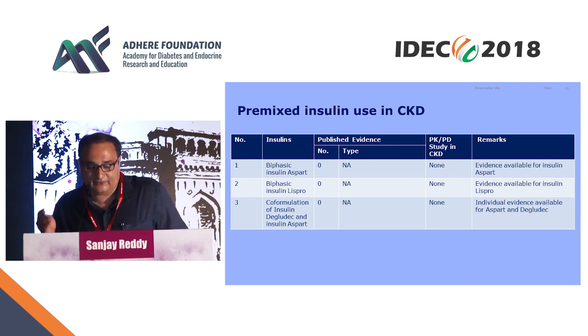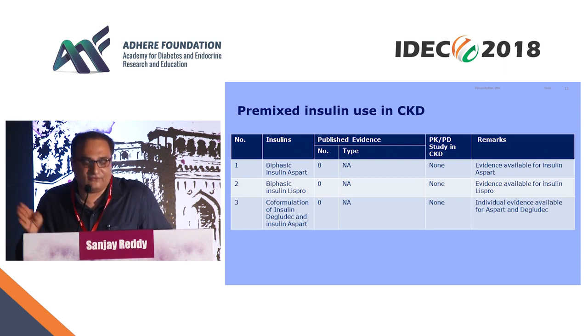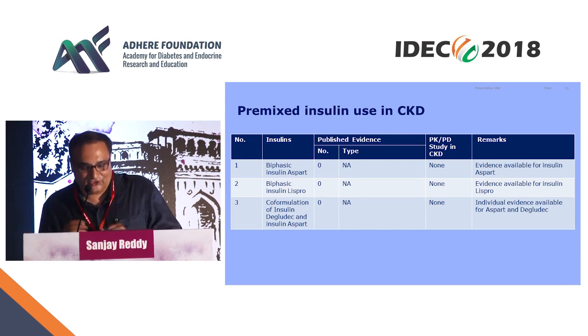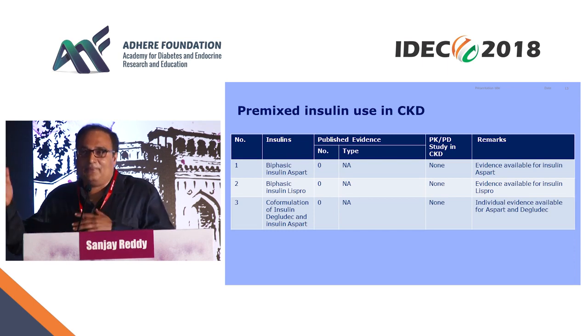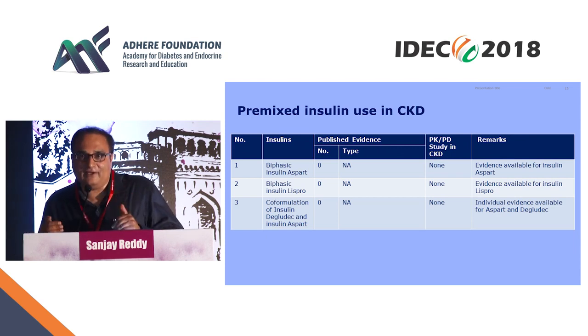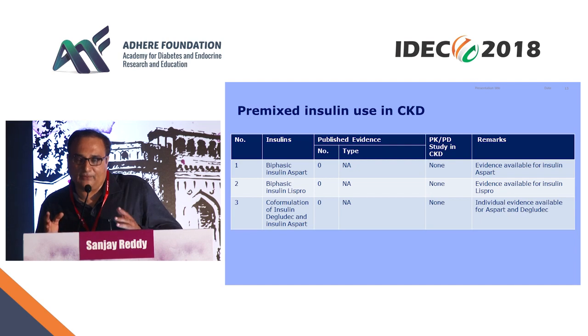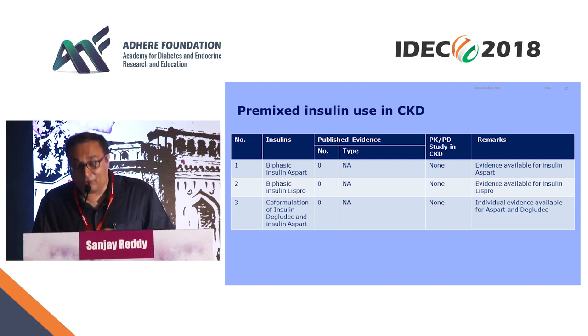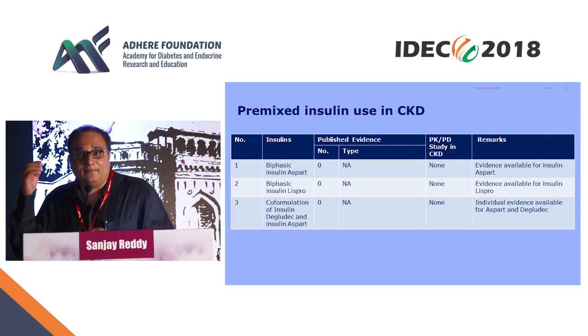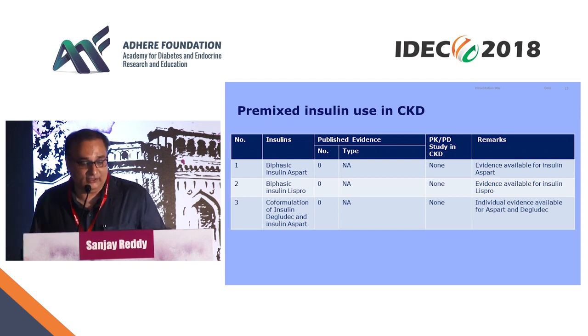If you're using a combination of aspart degludec, you can use it without much change in the dosage. But remember, when you use premix, majority of them available apart from the degludec aspart combination are with NPH, and NPH peaks at some point after 6 to 8 hours, and with the prolonged half-life in patients with CKD, the chances of hypoglycemia are more.